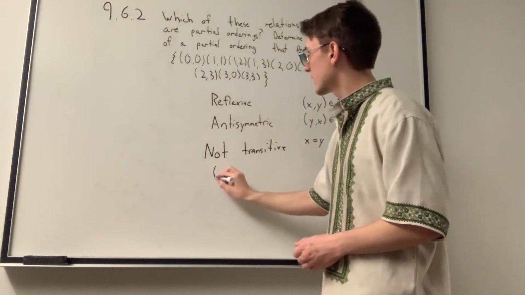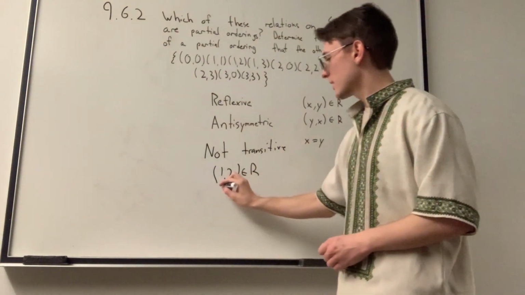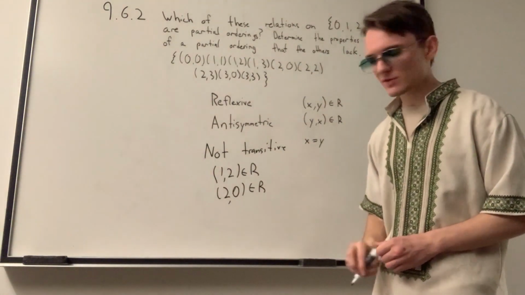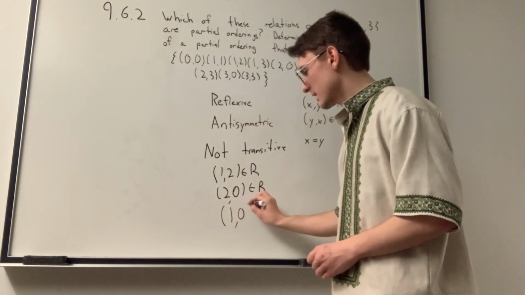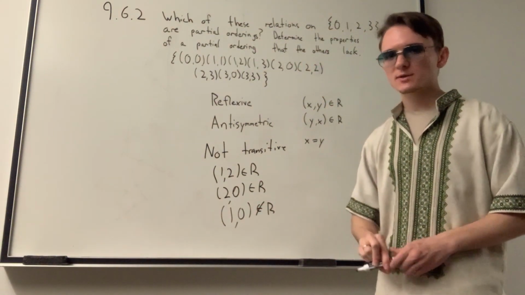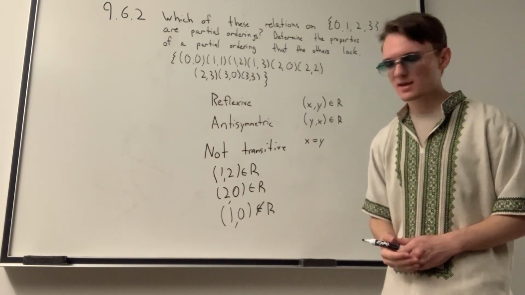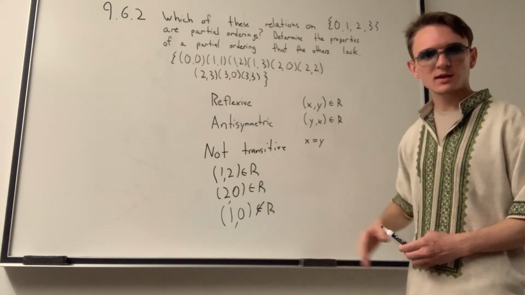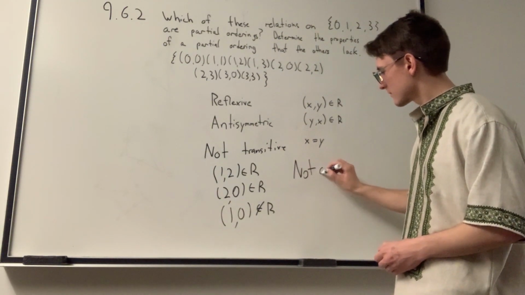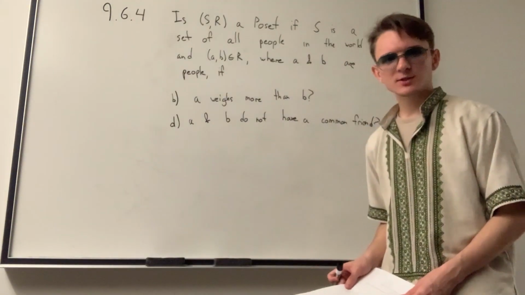Right? We have the pairing (1,2) in our relation. We have the pairing (2,0) in our relation, but we do not have the pairing (1,0) in our relation. So it fails in transitivity in at least one case. So therefore, the entire relation cannot be transitive. And because it is not transitive, it is not a partial ordering. Let's go on to the next problem.